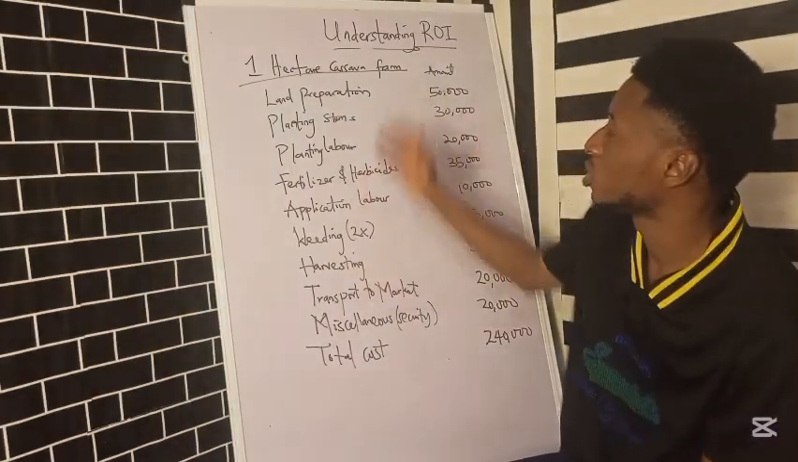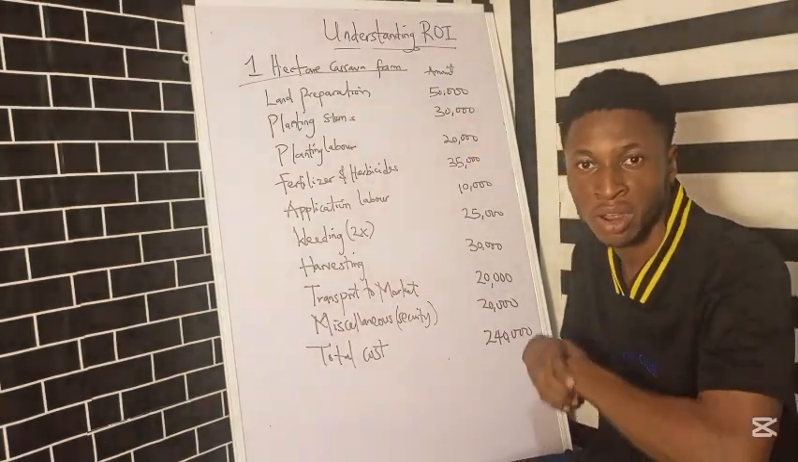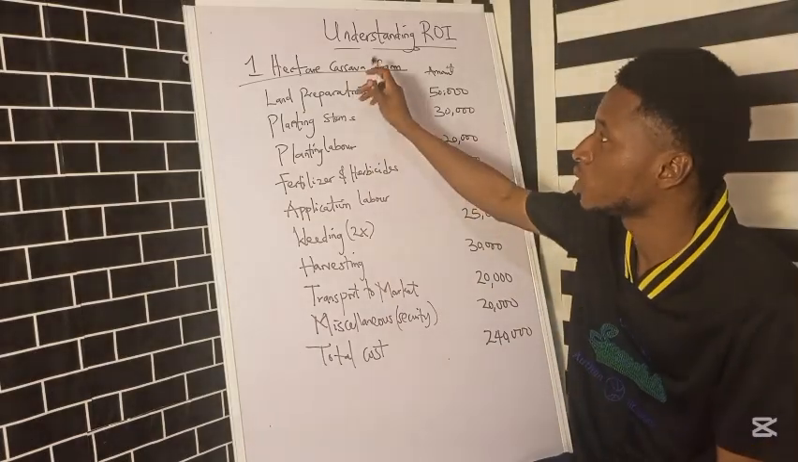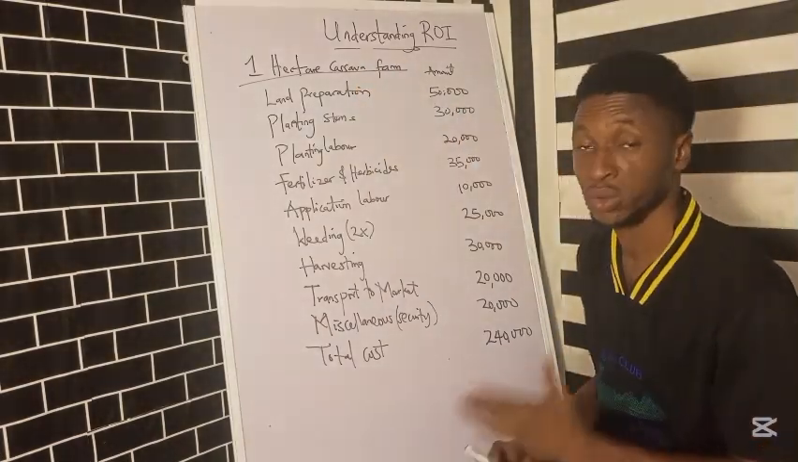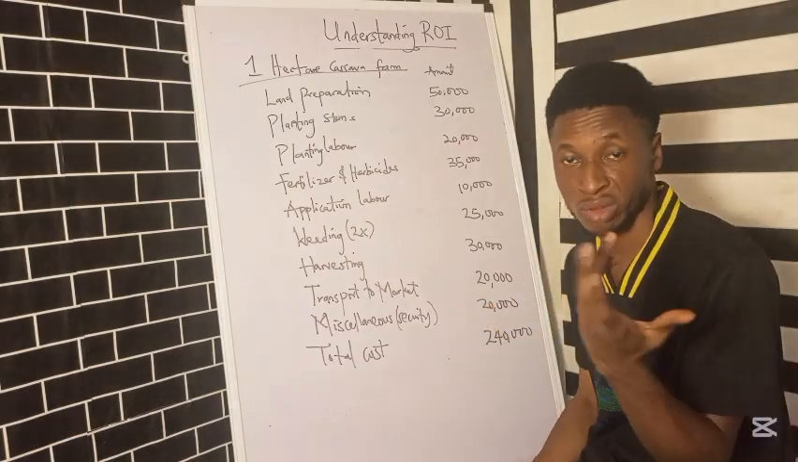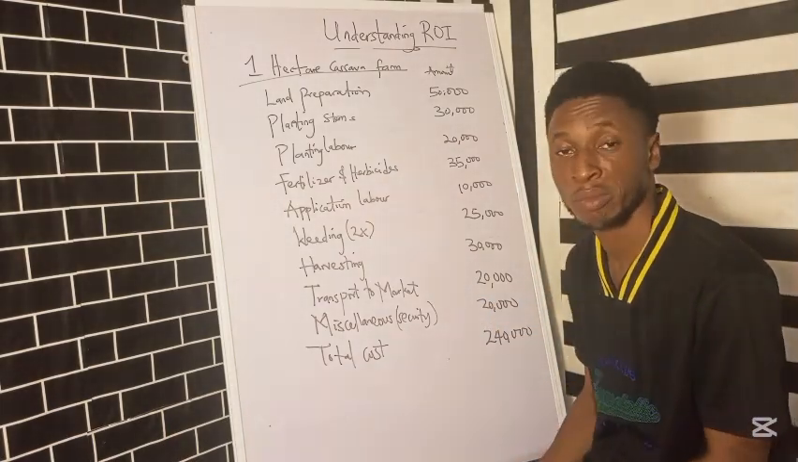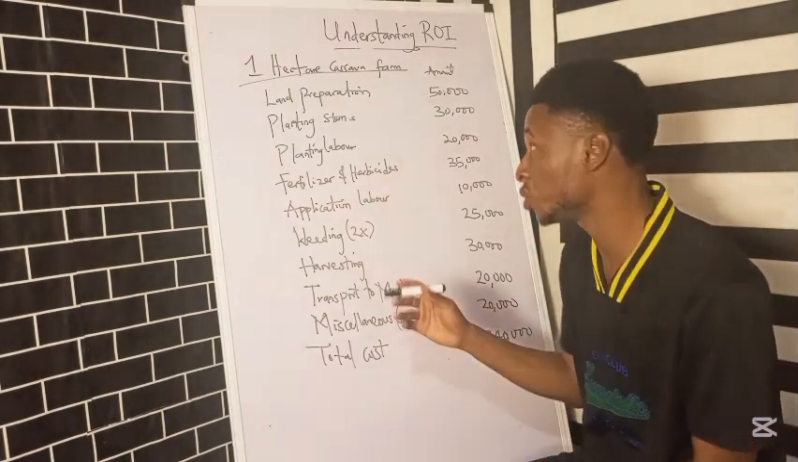The next thing we're going to talk about is how to analyze our ROI for a crop, and the crop we're talking about is cassava farm. Let's imagine that we have 1 hectare of cassava farm, and we know that cassava takes about 12 months to fully mature and to be sold.